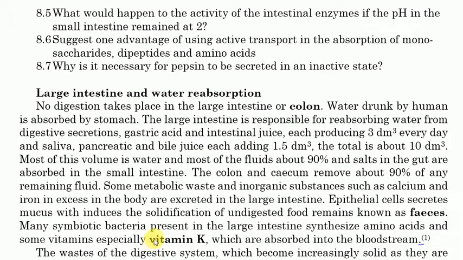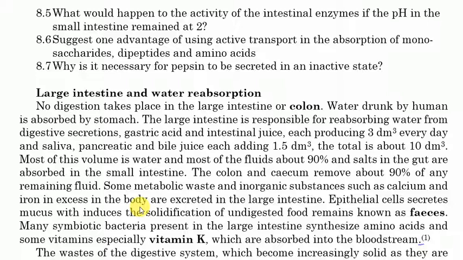Most of this volume is water, and most of the fluids, about 90%, and salt in the gut are absorbed in the small intestine. Now the colon and the cecum remove about 90% of any of the remaining fluid. So some metabolic waste and inorganic substances such as calcium and iron in excess in the body are excreted in the large intestine. So they are taken from the blood then into the lumen of the large intestine, so as to be removed with the feces.